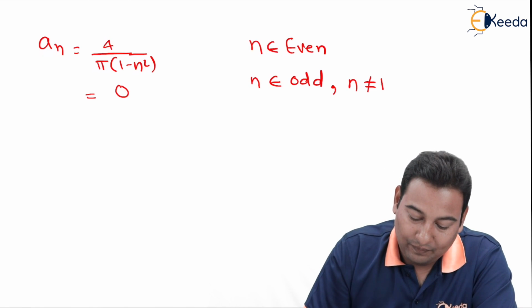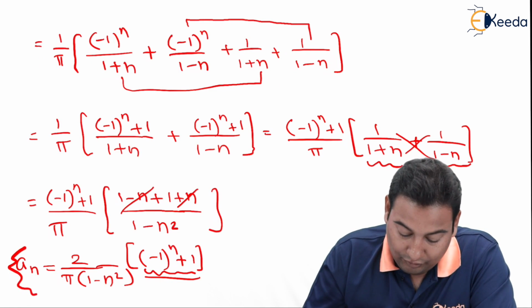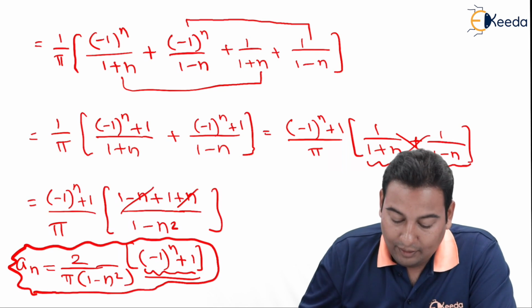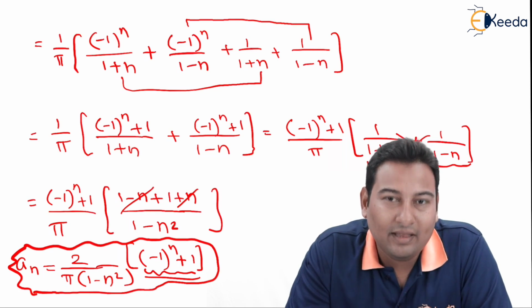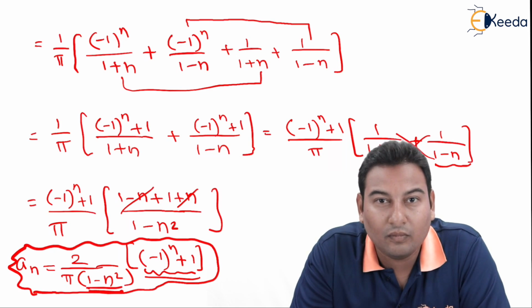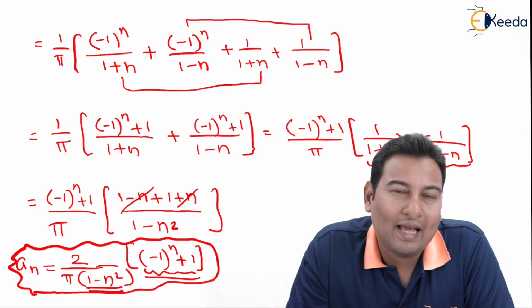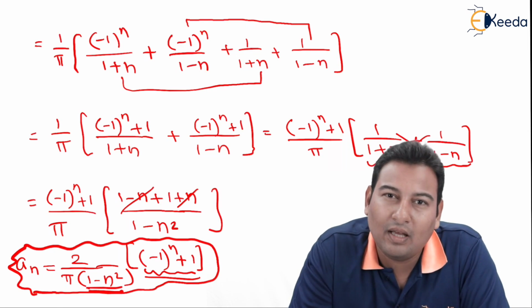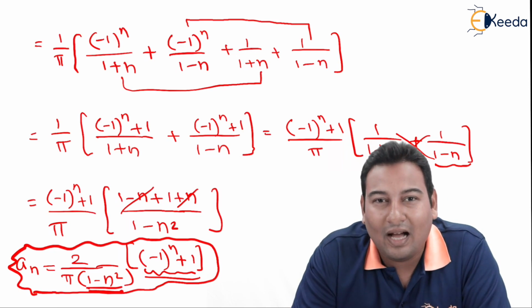See here, friends, this is the answer that we got. See the point that I am trying to make. If you put n is equal to 1 in this answer, in the denominator we do have 1 minus n square. If you put n is 1, 1 minus 1 is 0. Anything upon 0 is infinity. Are you getting my point?